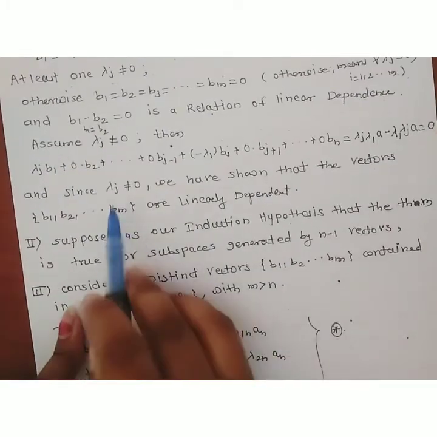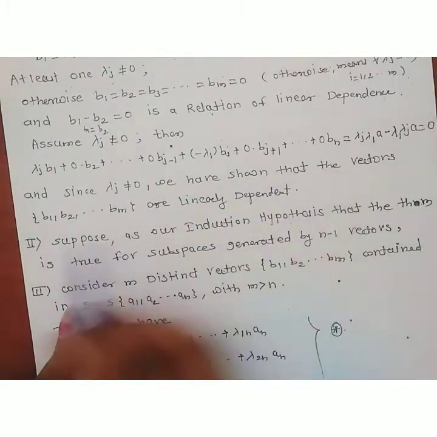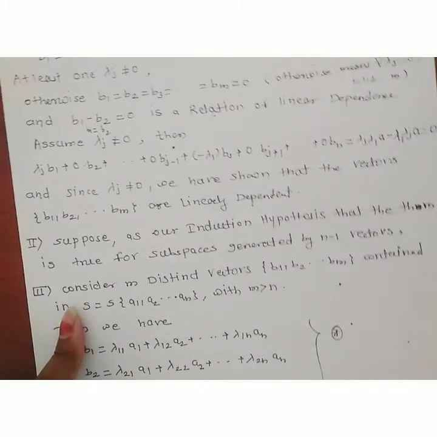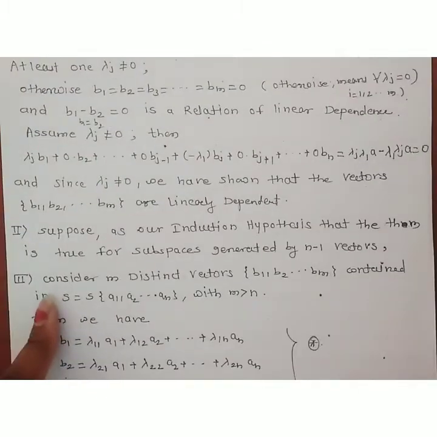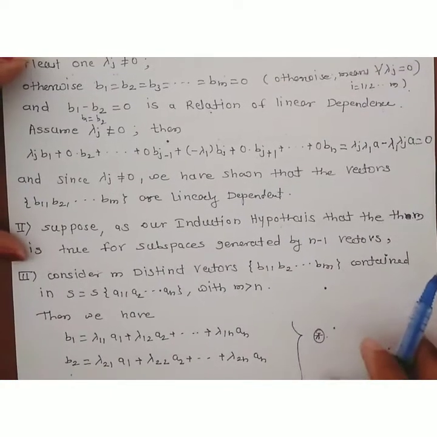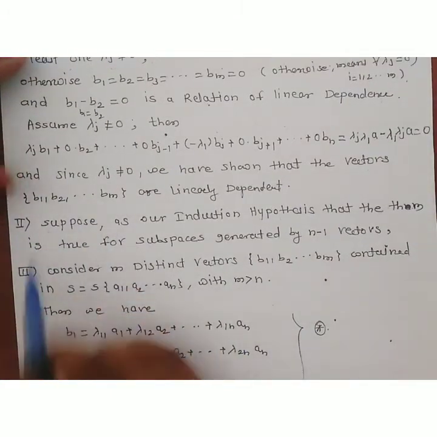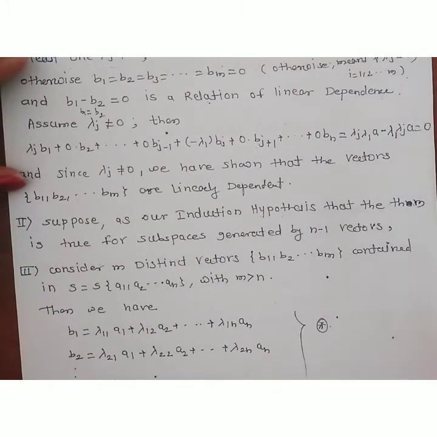This implies that as lambda j is non-zero, this set of vectors is linearly dependent. Therefore, this case is only for n equal to 1. Okay, this is the first case in the mathematical induction. Now suppose the second case. What would be assumed in the second case?